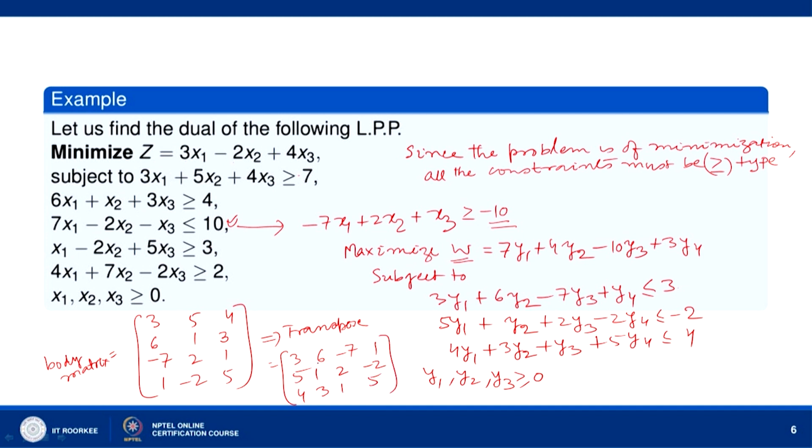Okay. So, we get the constraints as 3y1 plus 6y2 minus 7y3 plus y4 less than or equal to c1, 5y1 plus y2 plus 2y3 minus 2y4 less than or equal to minus 2, 4y1 plus 3y2 plus y3 plus 5y4 less than or equal to 4. And where y1, y2, y3 are non negative. So, this is the dual problem.